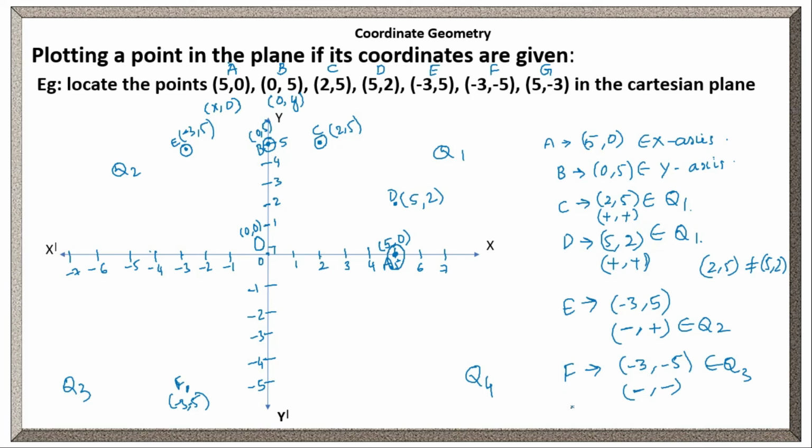Next, what is the point G? 5 comma minus 3. So, what are the signs here? We have plus comma minus. Plus comma minus belongs to the fourth quadrant, quadrant 4. So 5 on the x-axis, minus 3 on the y-axis. Opposite to 5, opposite to minus 3, it will be here. This is the point G. The coordinates of this point are 5 comma minus 3. Is this clear? Now you are able to plot any point in a coordinate plane.